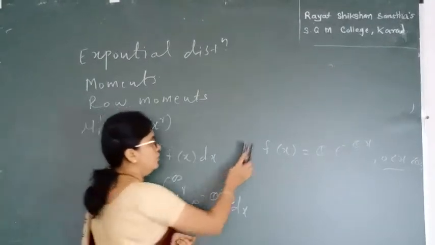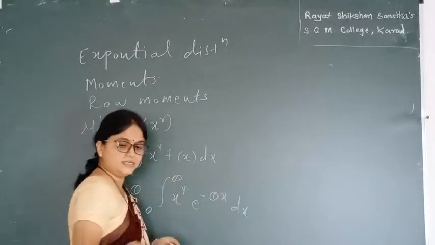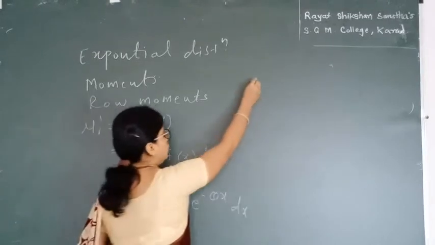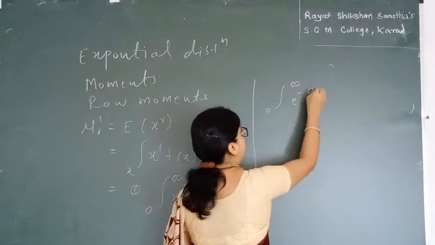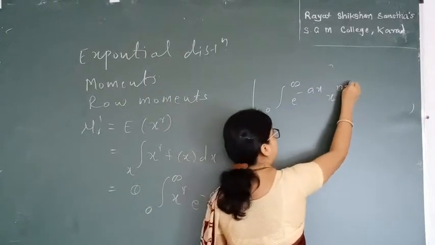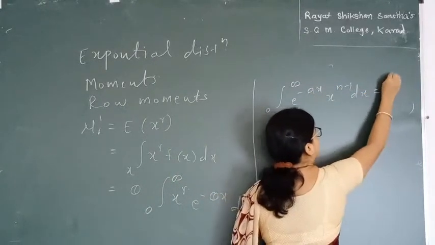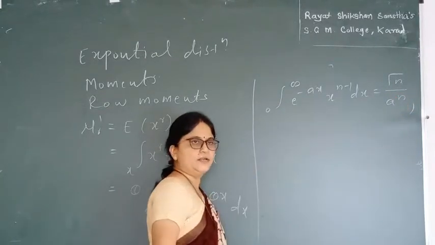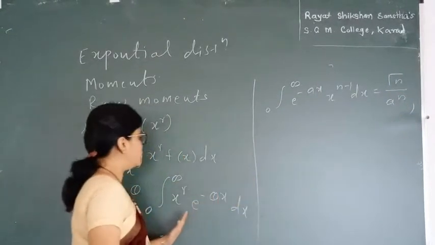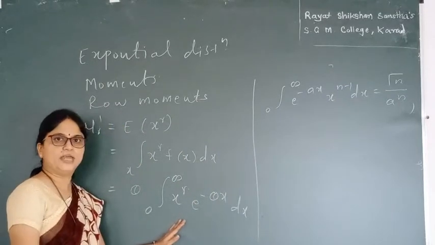Now we know that we can solve this integral by using one rule: the integral from 0 to infinity of e raised to minus a x times x raised to n minus 1 dx is equal to gamma n divided by a raised to n. After comparing these two integrals, we get the values of a and n.